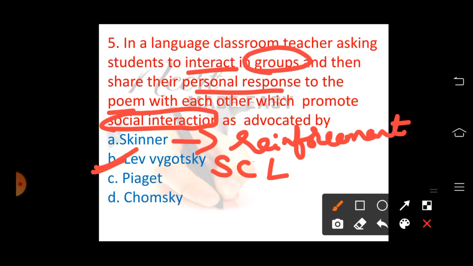And Chomsky is the father of modern linguistics, and he said that we are all born with an innate knowledge of grammar that serves us as a basis for language acquisition. So option B is the right answer, that is Lev Vygotsky.